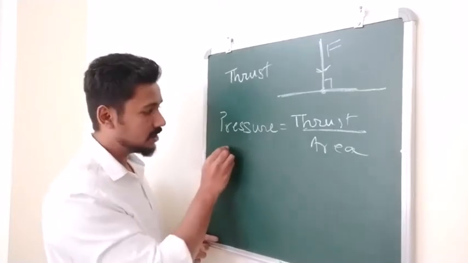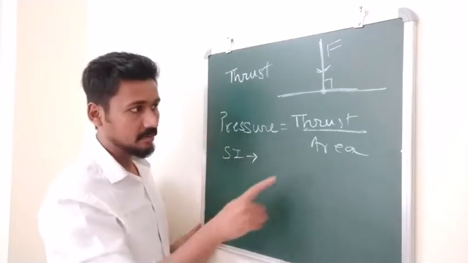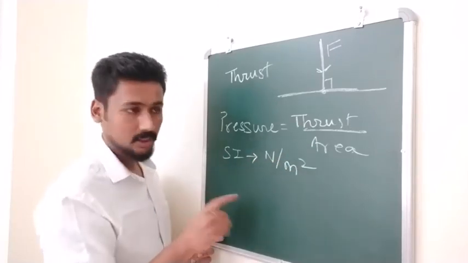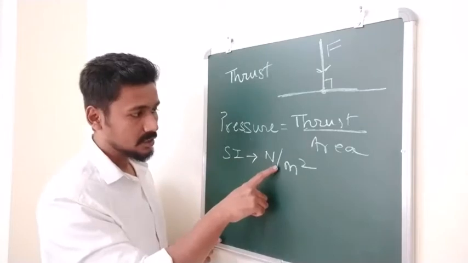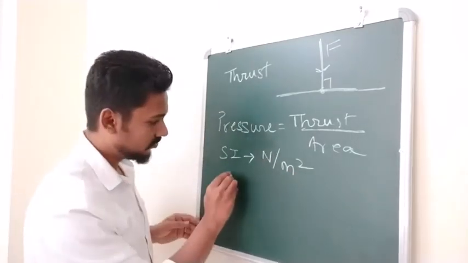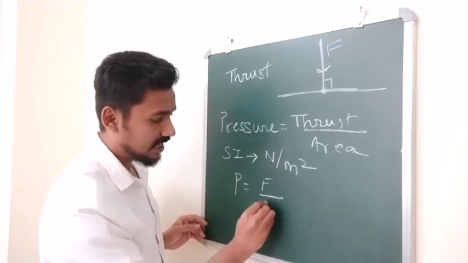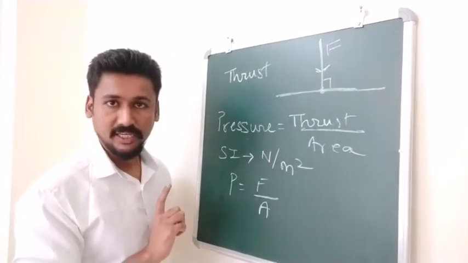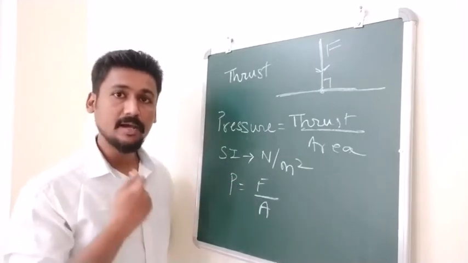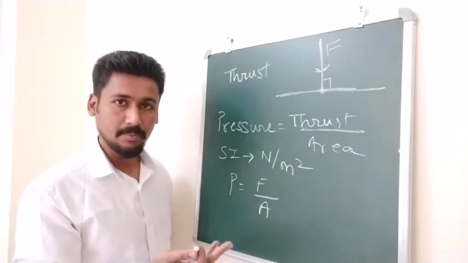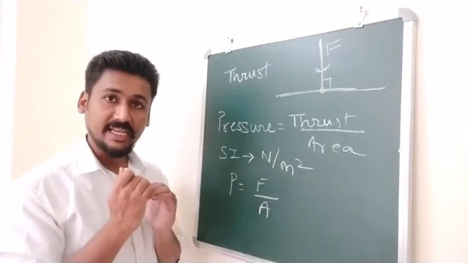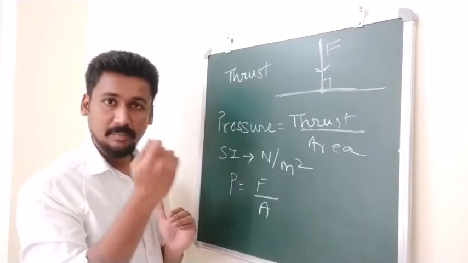So what will be the SI unit of pressure then? For thrust it is Newton, for area it is meter square. So the SI unit of pressure is Newton per meter square. Okay, so that is the concept of pressure. The formula you can write like this: P is equal to F by A. Now what you see over here is that if you increase the force, the pressure will increase, right? If you are applying more force, then the pressure would be more. But you can see area is in the denominator, so if the area is larger, then pressure will be smaller.